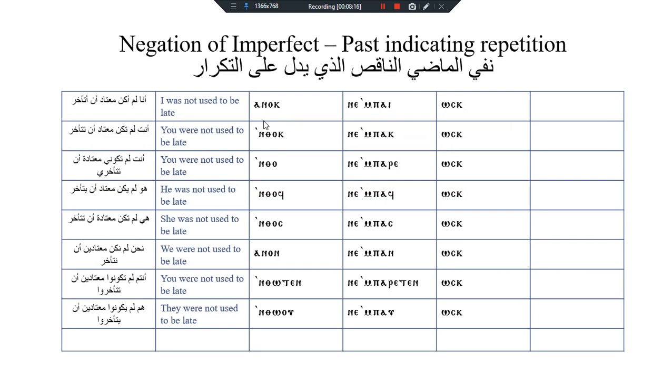In the conjugation of it, anok neem pe osk, I was not used to be late. Ensok neem pak osk, you were not used to be late. Enso neem pare osk, you were not used to be late. Ensof neem paf osk, he was not used to be late. Ensos neem pas osk, she was not used to be late. Anon neem pan osk, we were not used to be late. Ensoten neem paretin osk, you were not used to be late. Ensou neem pav osk, they were not used to be late.